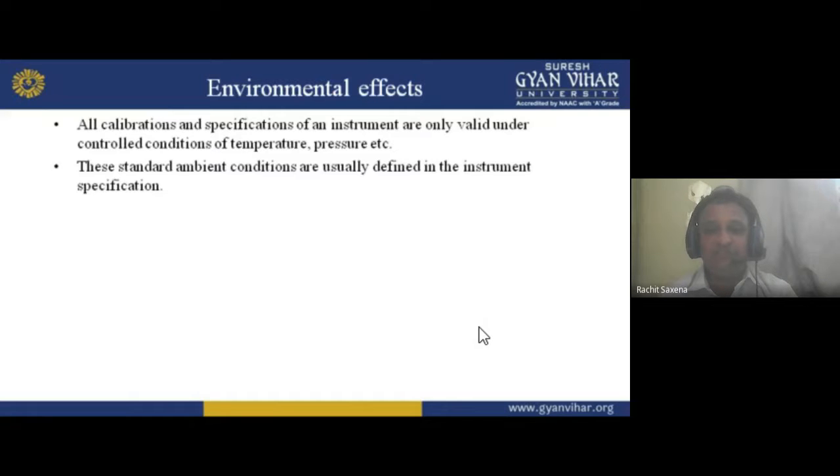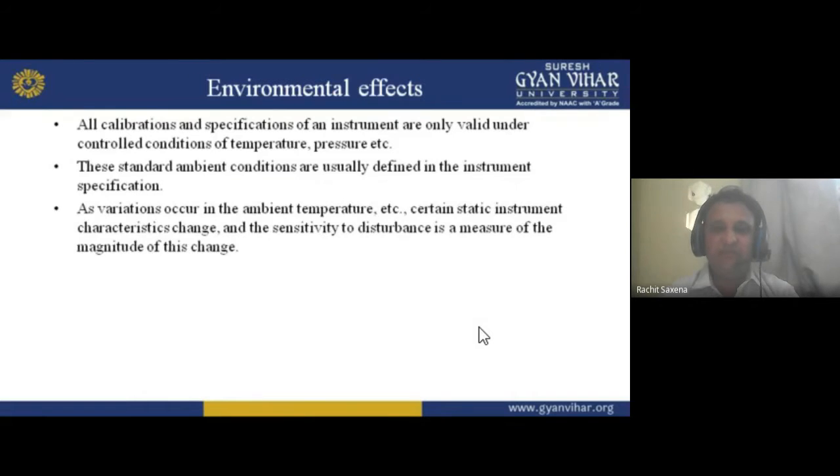We call this the specification: it gives you a value from 10 to 25 volts, works at 50 degrees temperature, works in a pressure range of 200 to 280 or 80 psi, whatever. These are the specifications. As a variation occurs in the ambient temperature, etc., certain static instrument characteristics change, and the sensitivity to disturbance is a measure of the magnitude of this change.